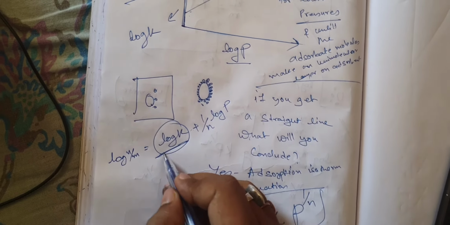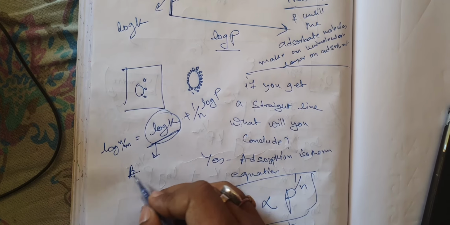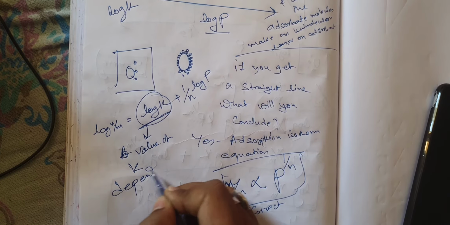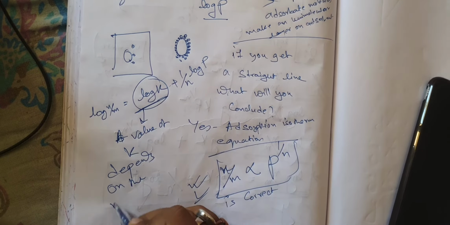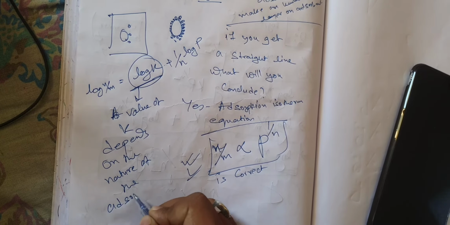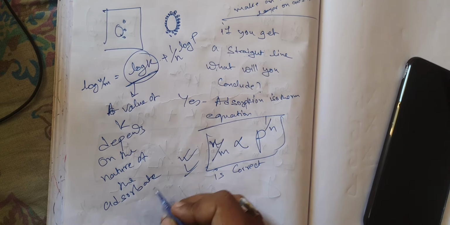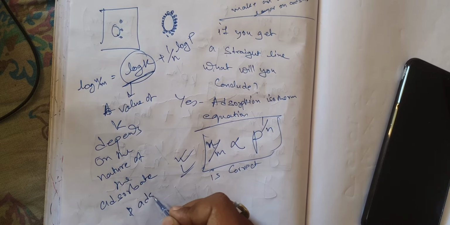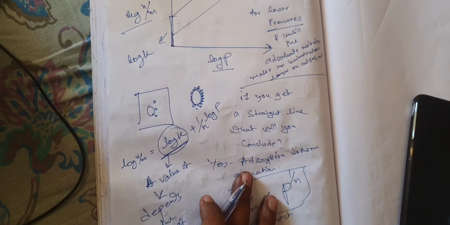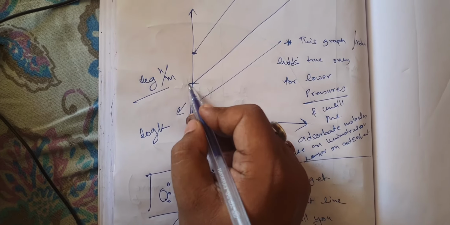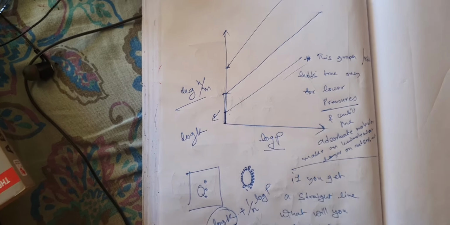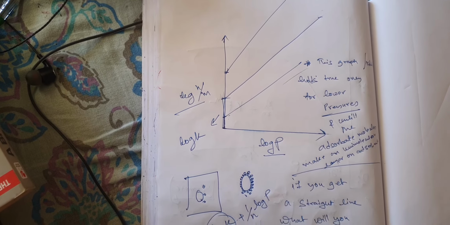So the value of k depends on the nature of the adsorbate and adsorbent. Meaning which two adsorbent and adsorbate you are using, depending on that, log k can start from a different point, okay? Otherwise everything else will remain the same. So this is the relationship of pressure with adsorption.